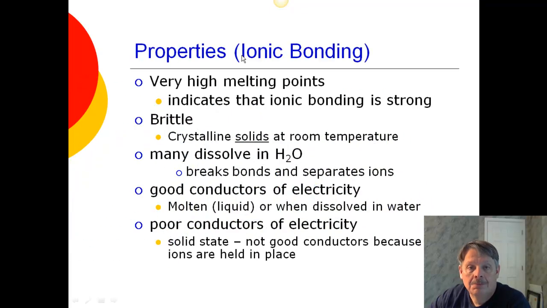All right, we have some properties of ionically bonded substances. I'm going to go through these pretty quickly because we're going to see these again in a future podcast. But ionically bonded substances have very high melting points. That indicates that the ionic bond is very, very strong and holds them together really well. For example, you've never seen liquid salt. You've seen salt dissolve in water, but you've never seen it in a liquid form. That's because you've never seen that high temperature.